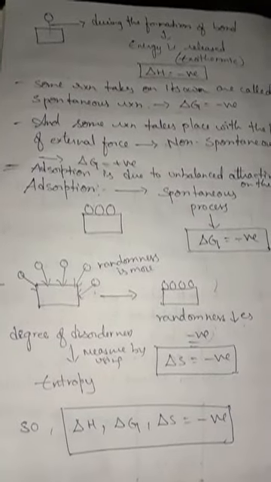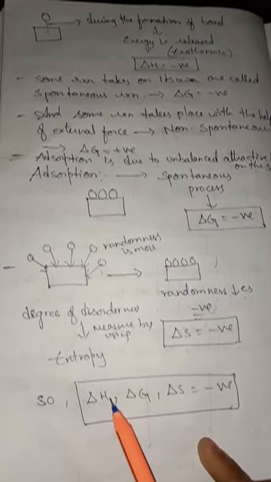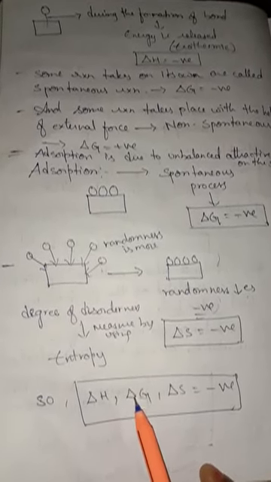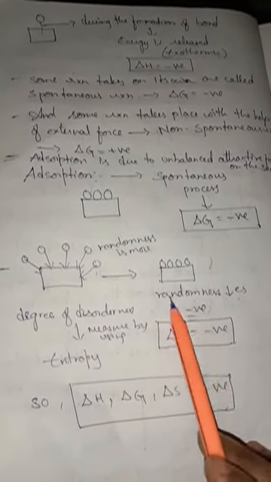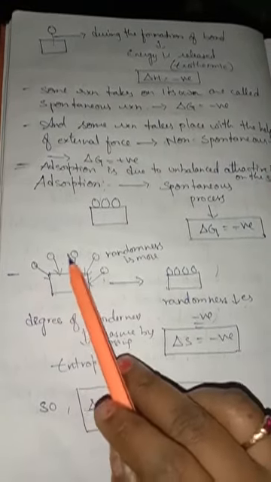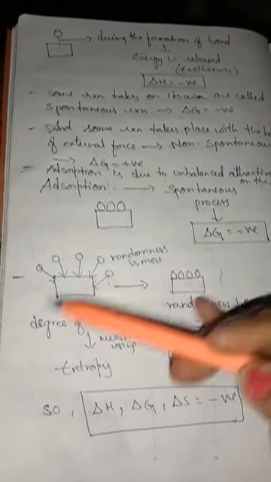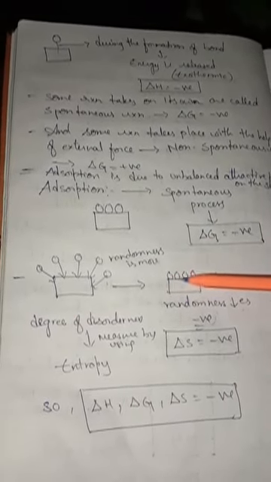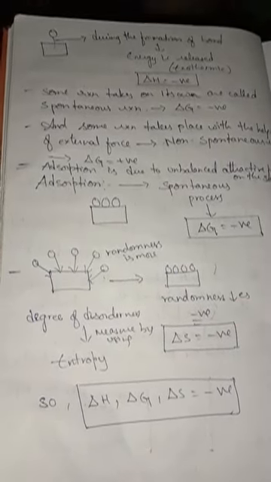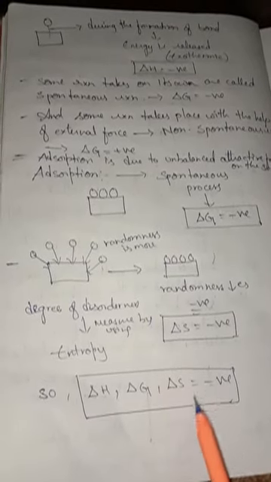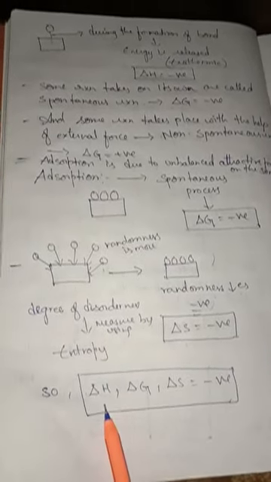So up to here, what are the values we have learned? Delta H: it is an exothermic reaction, that is why it is negative. And delta G: it is a spontaneous reaction, that is why it is negative. And in entropy, the randomness has decreased. This is called randomness because they are present in a scattered way. This is also called degree of disorderness. After some time all the molecules are going to be settled on the surface. Then the randomness will be decreased. Whenever it is decreased, this value will be negative. So entropy value delta S is also negative. So up to here delta H, delta G, delta S will be negative.